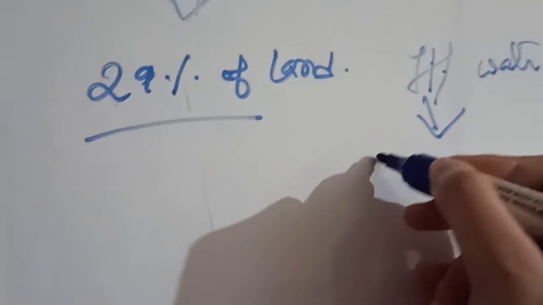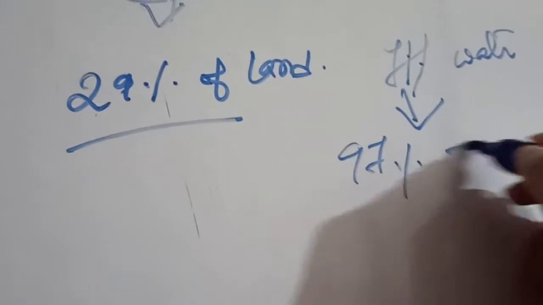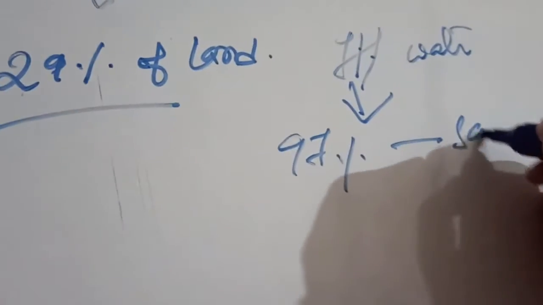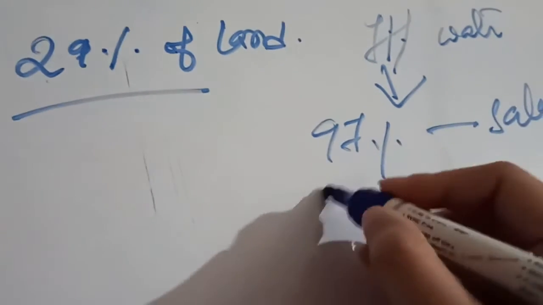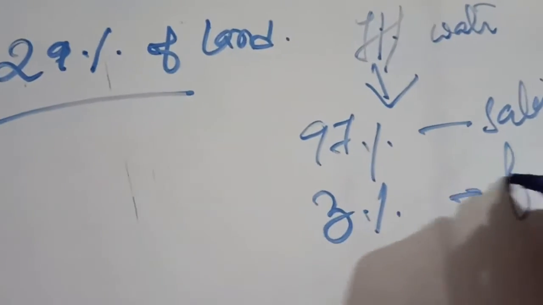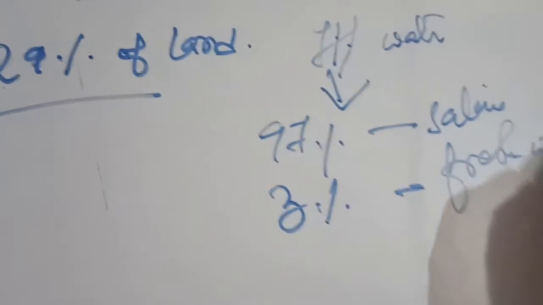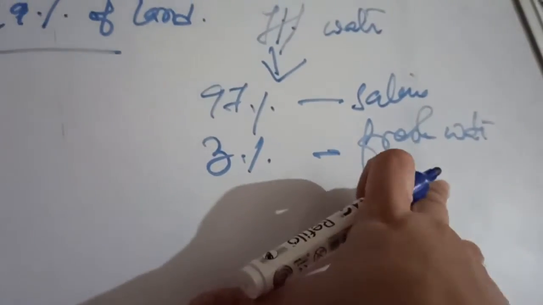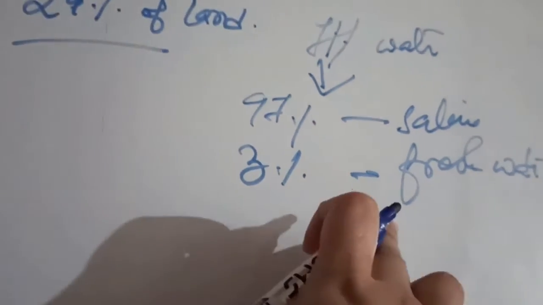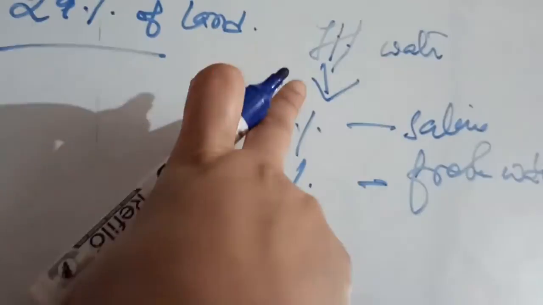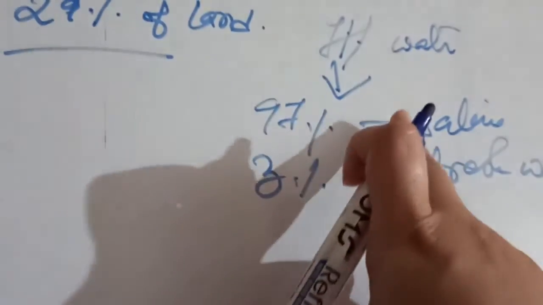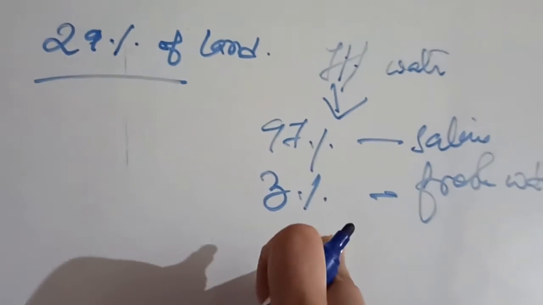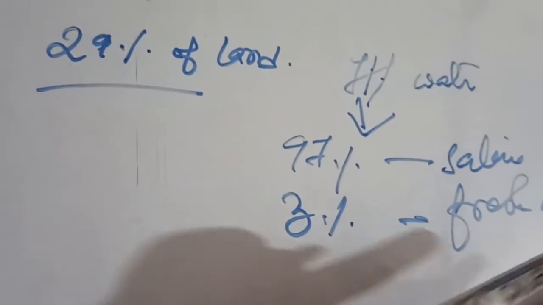Out of this 71%, 97% of the water is saline in nature and only 3% is fresh water. Fresh water means sweet water which we can drink. Saline water is water which we cannot drink. So out of the total water, 97% is saline and only 3% is fresh water.